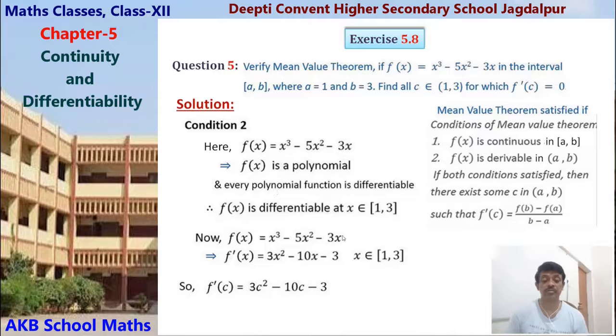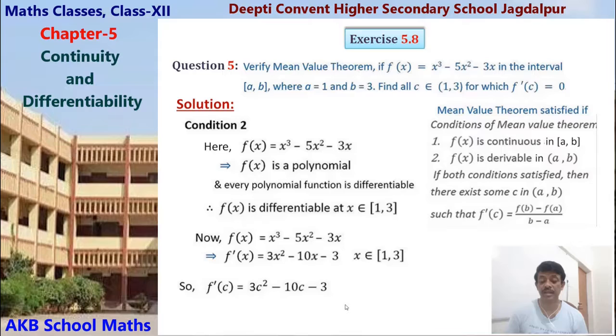Now, further, we have to find the value of c and test whether c belongs to (a, b) or not. Here f'(x) equals this, so f'(c) = 3c² − 10c − 3, because in place of x you put c.